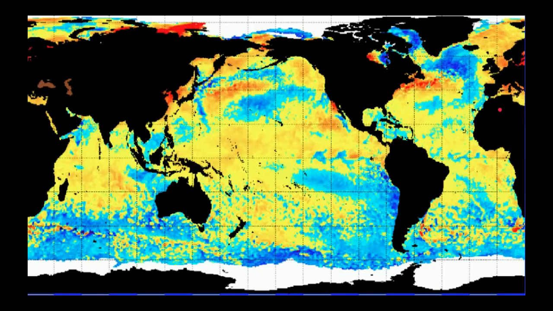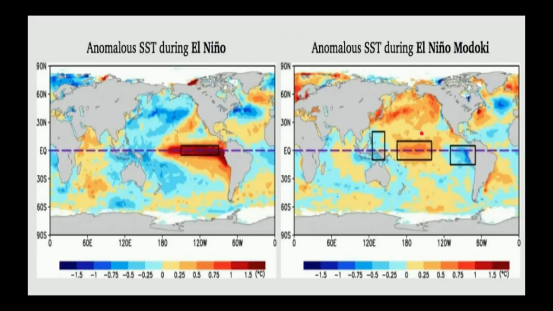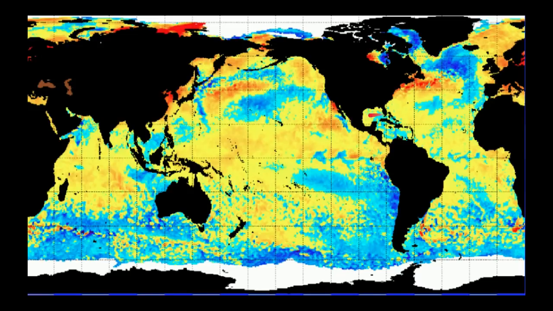If we look now, you can see the same thing: below average, and then above average by the east coast. Southwest of California, it's below average. It has been increasing in temperatures for the past several days now, but you can see that there are still some signs of below average temperatures. So there are quite a bit of similarities between an El Niño Modoki and the current sea surface temperatures. That is definitely something we can't ignore.